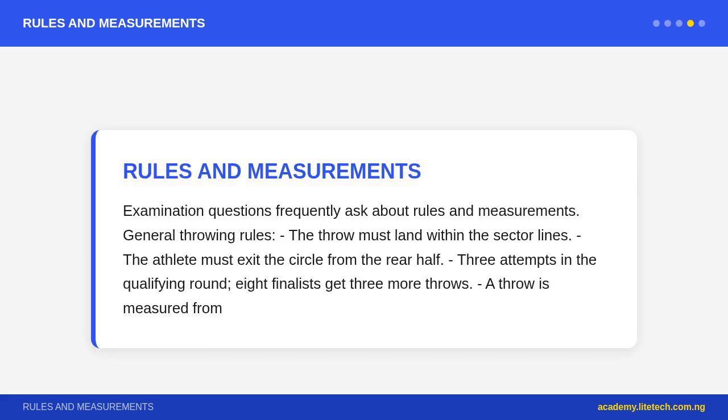General throwing rules. The throw must land within the sector lines. The athlete must exit the circle from the rear half. 3 attempts in the qualifying round, 8 finalists get 3 more throws. A throw is measured from the nearest mark made in the landing zone to the inner edge of the circle, or toe board for javelin.